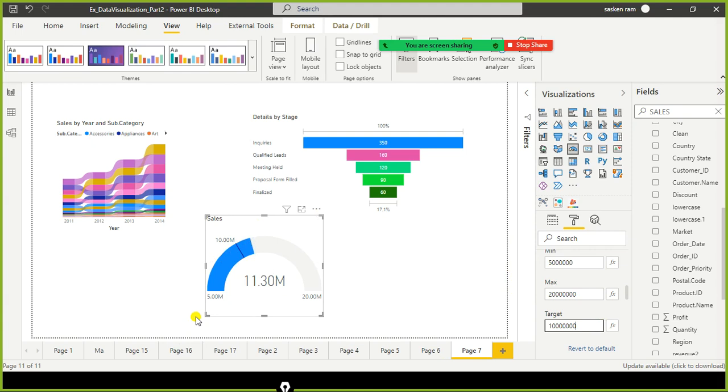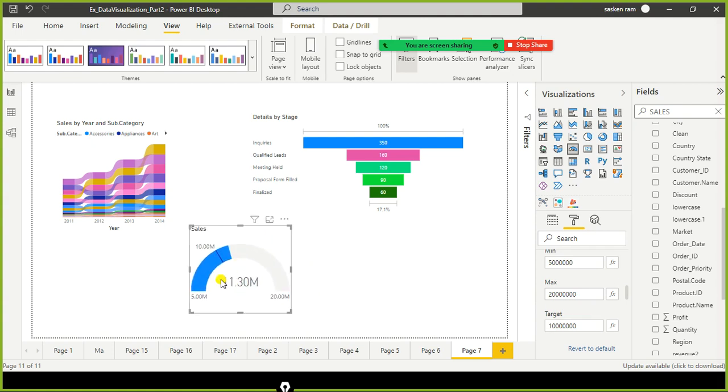So what is the minimum and maximum? The minimum is nothing but the minimum possible average sales and the maximum possible average sales. Right, so what is this blue shading? This is the sales we achieved. This is the actual, and this is the target or the goal or the projected sales value. So we have achieved the sales way beyond the set target or goal.